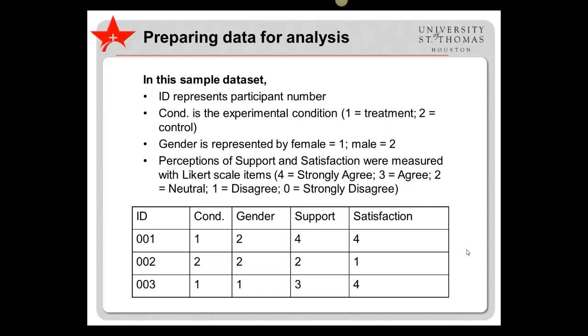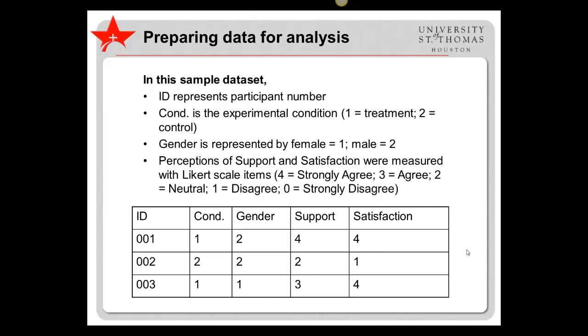Here is an example of a data set with a few rows of a spreadsheet. In this data set, ID represents the participant number. Condition represents the experimental condition. In this case, 1 means treatment group and 2 means control group. For gender, female is coded 1 and male is coded 2.